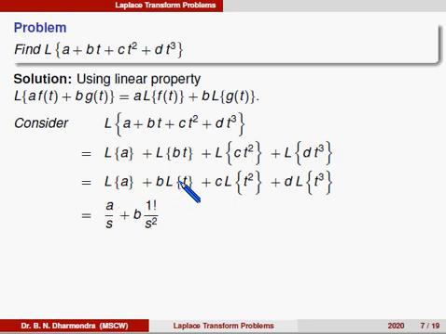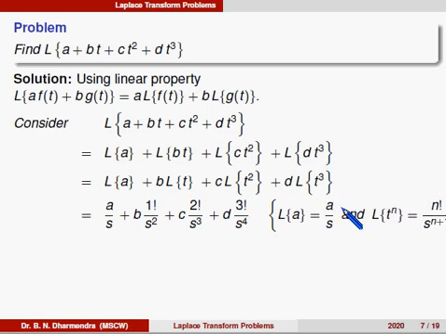b into Laplace of t, that is t power n, can be written as n factorial divided by s to the power of n plus 1. Here n is equal to 1, that is 1 factorial divided by s square. Similarly, c into, here n is 2, that is 2 factorial divided by s cube. The next term is t cube, that is d into 3 factorial divided by s to the power of 4, because Laplace of a is a divided by s, and Laplace of t to the power of n is equal to n factorial divided by s to the power of n plus 1.